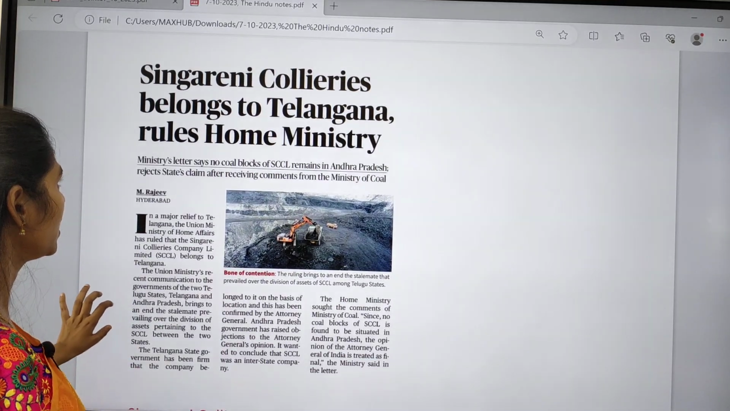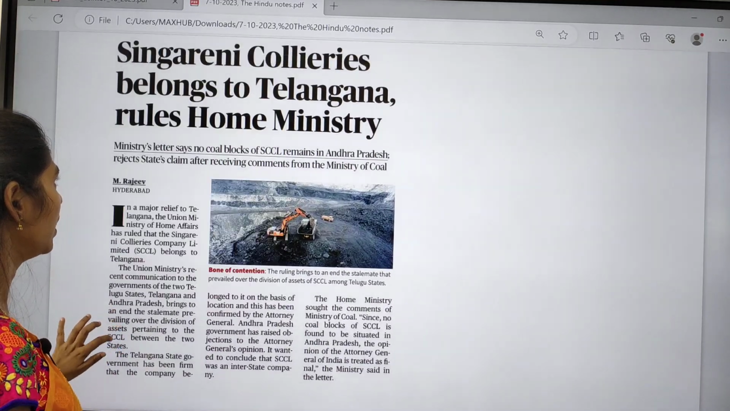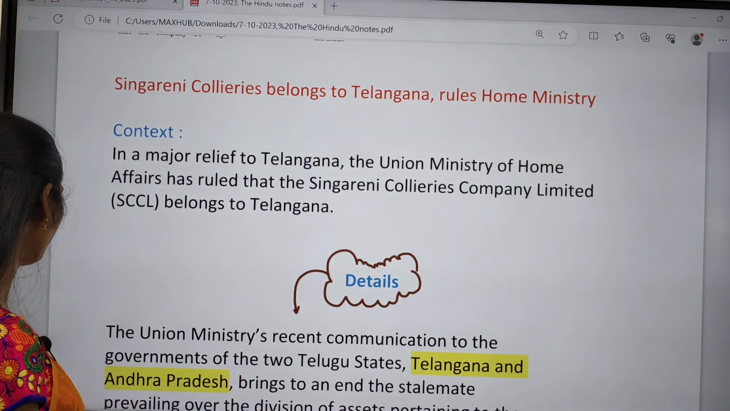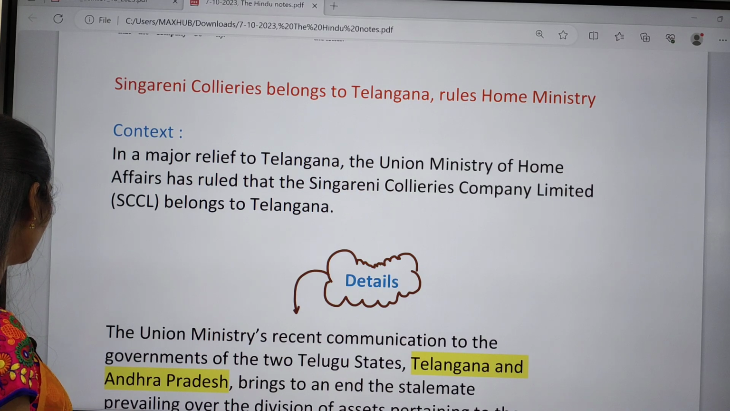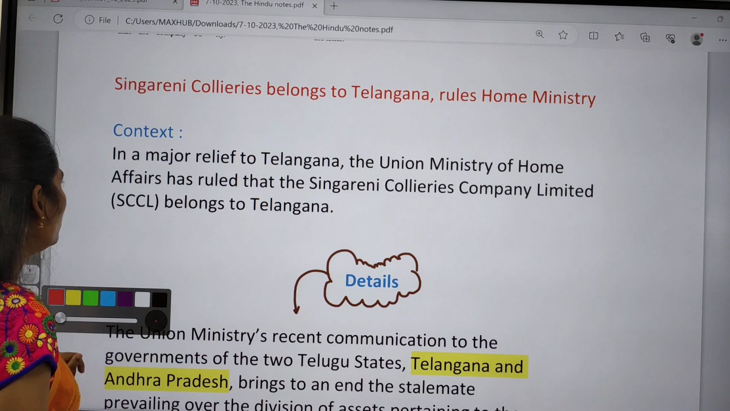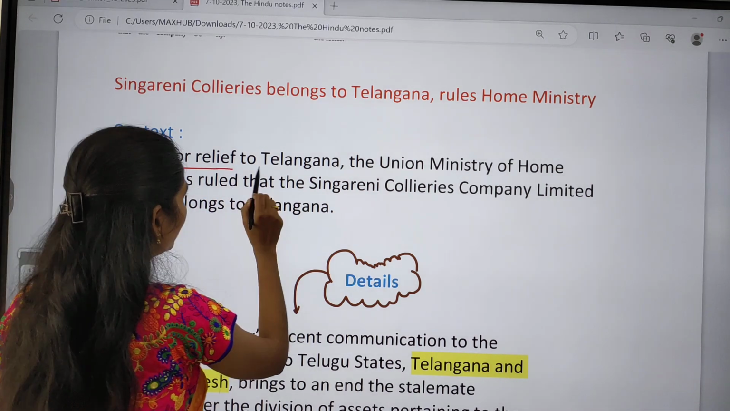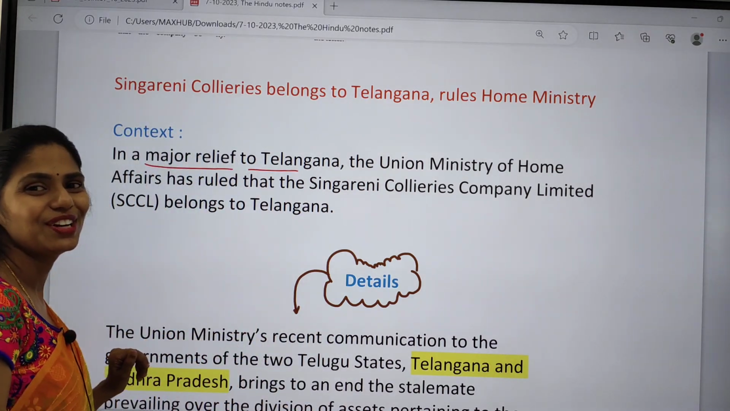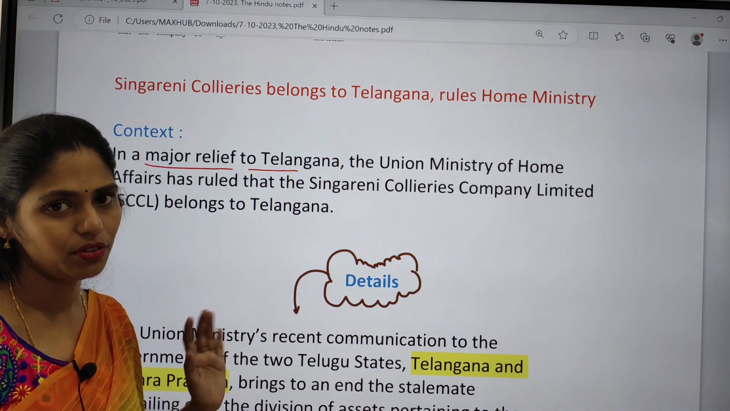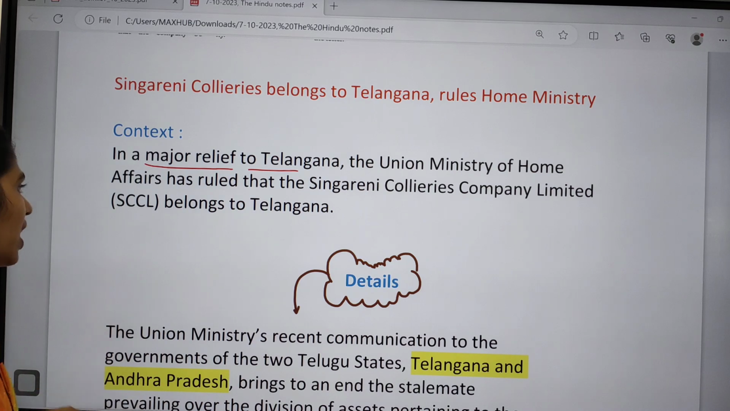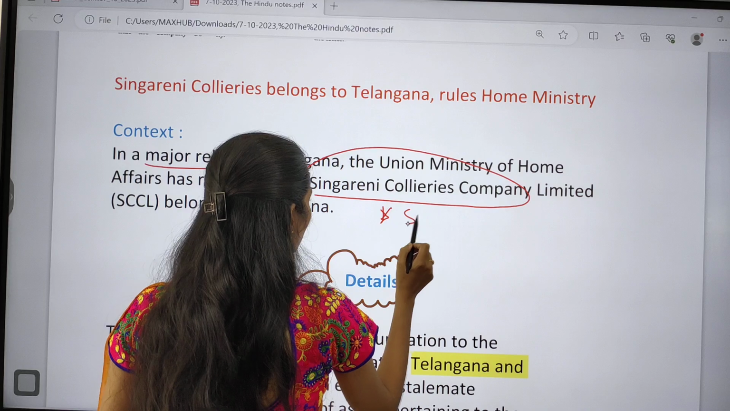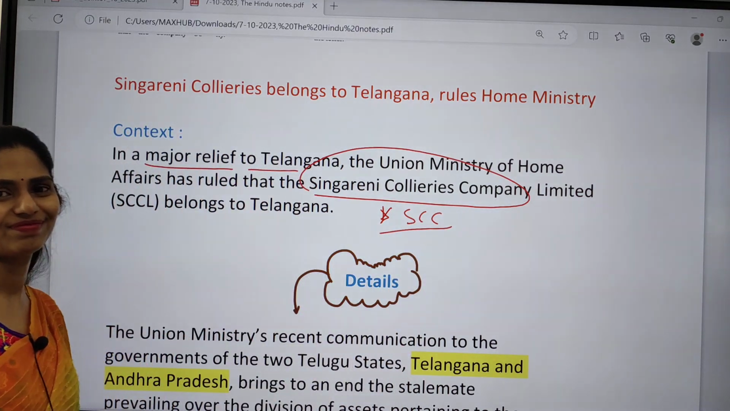It is about Singareni Collieries belonging to Telangana, says the Home Ministry. Here you have to see some facts regarding the coal sector in India. It is very important from your geography point of view. This article says it is a major relief to Telangana because the Union Home Ministry said that Singareni Collieries Company Limited belongs to Telangana. And you have to know some facts regarding the Singareni Collieries Company, that is SCCL in short.